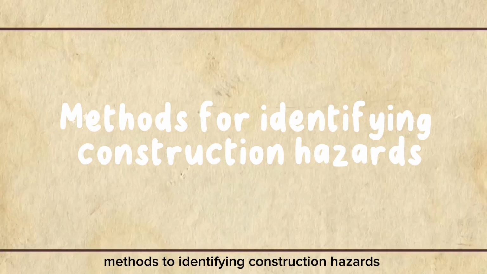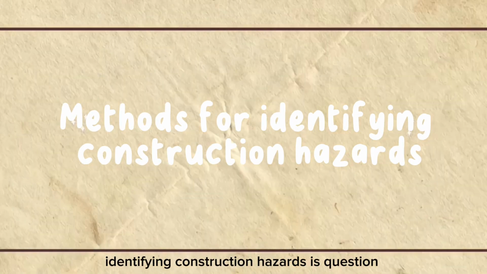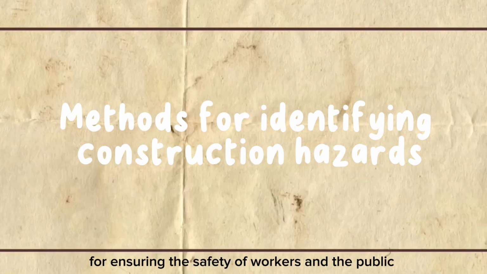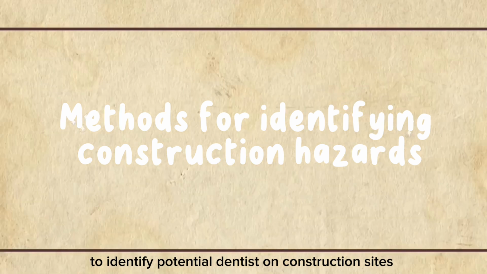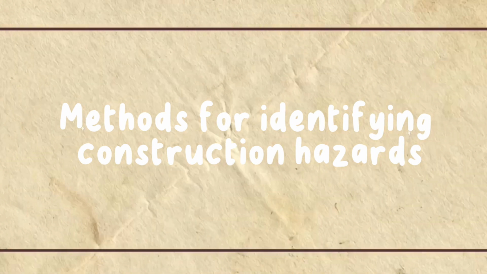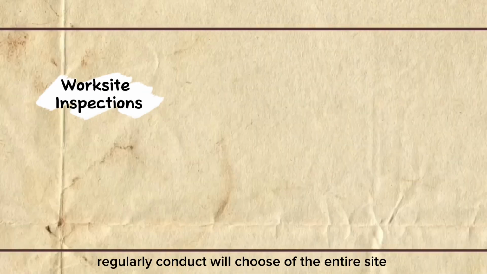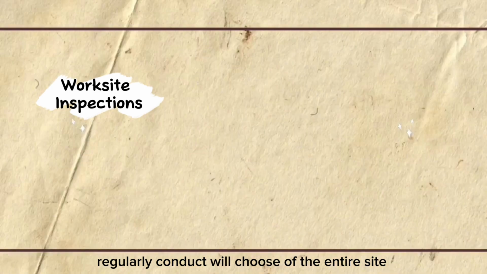Methods of identifying construction hazards. Identifying construction hazards is crucial for ensuring the safety of workers and the public. Here are some key methods used to identify potential dangers on construction sites. First, worksite inspection. Regularly conduct walkthroughs of the entire site.